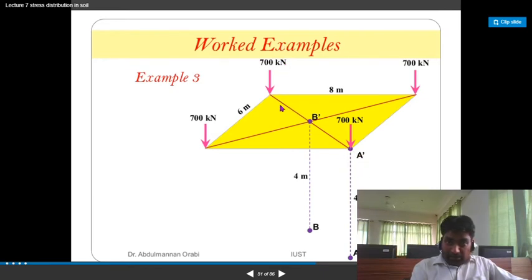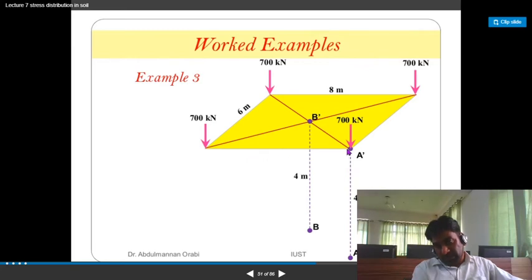For this 700 kilonewton load, this diagonal is the value of small r, and this Z is the depth. You can calculate capital R with the help of trigonometry also. Similar is the case for this other load.